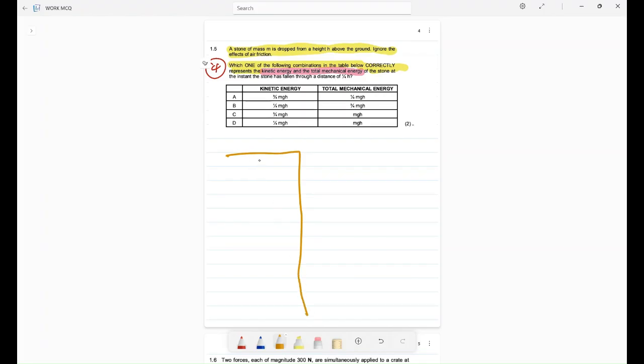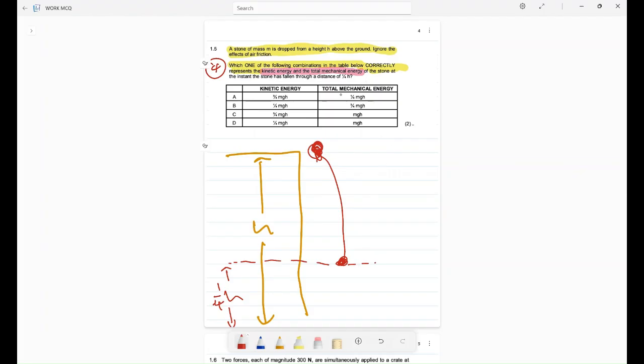Let's say this is full h again. So we want an instant that it has fallen this distance here. Now it moved from this portion and projected downwards to this portion, which has a height of 1 divided by 4 of the original height, which is 25% of the height.